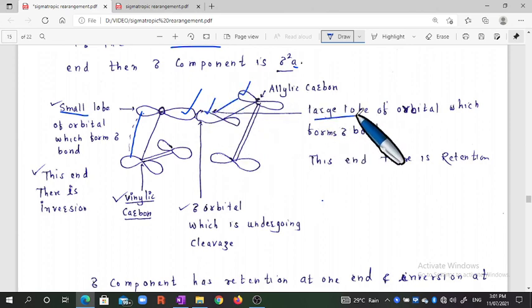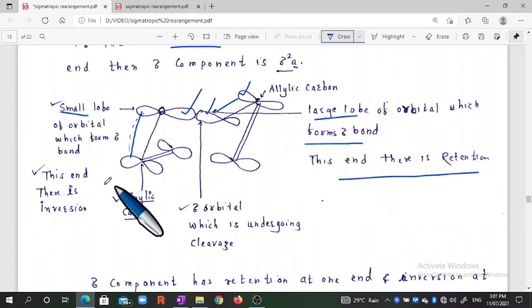Therefore it is a large lobe, and that is considered as retention, and the other as inversion. Okay, one orbital used for the sigma bond formation is the large lobe and one is the small lobe. When the small lobe is used, it is considered as inversion, and when the large lobe is used, it is considered as retention.